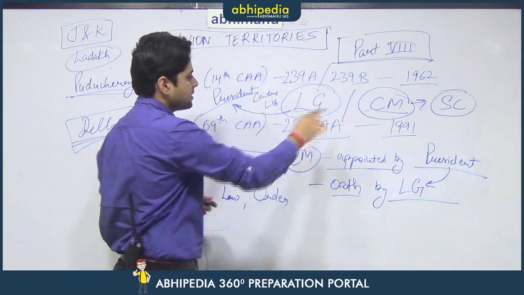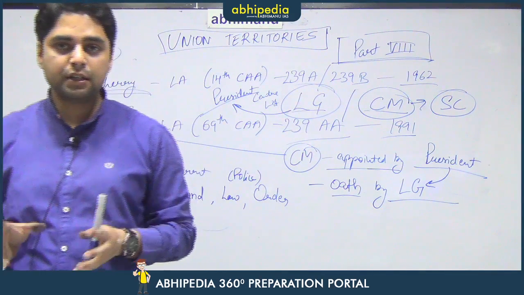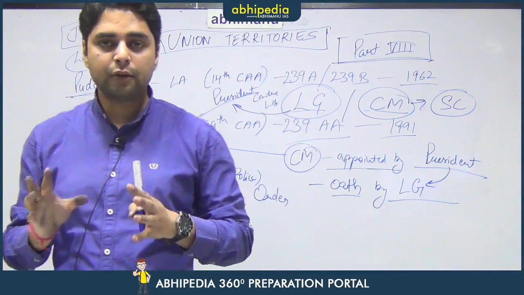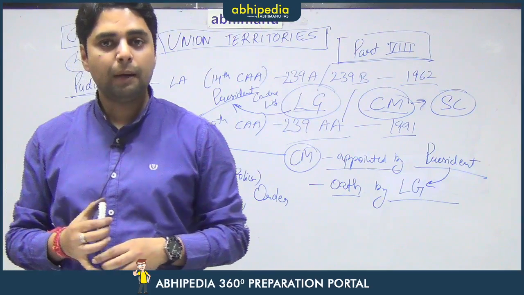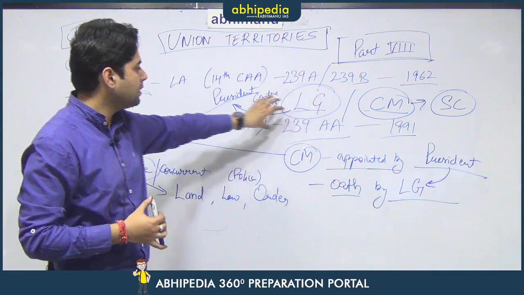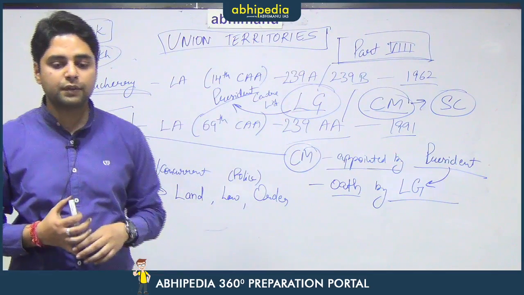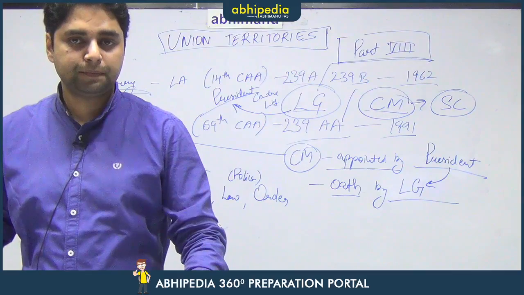In that case, the CM does not have any power. So it was a partial decision which acknowledged the primacy of the Chief Minister in taking decisions, but also said that the Lieutenant Governor is free to reserve any bill or decision for the consideration of the President. So it was a mixed decision, so to say.